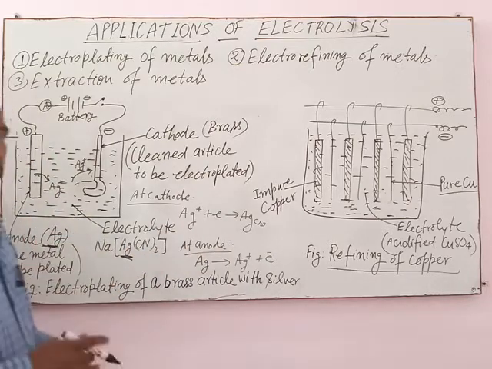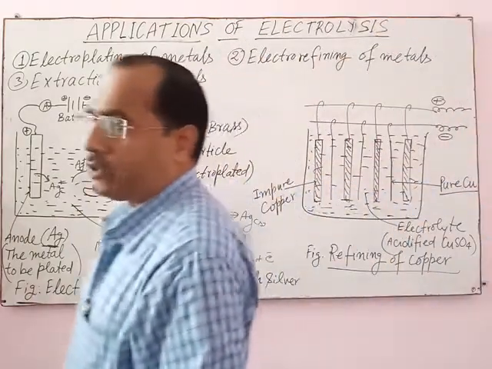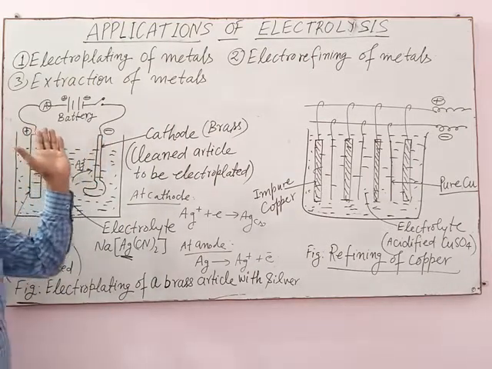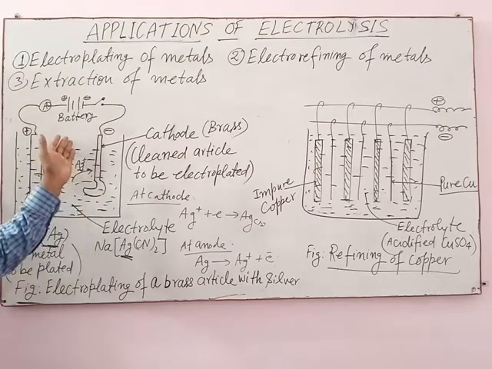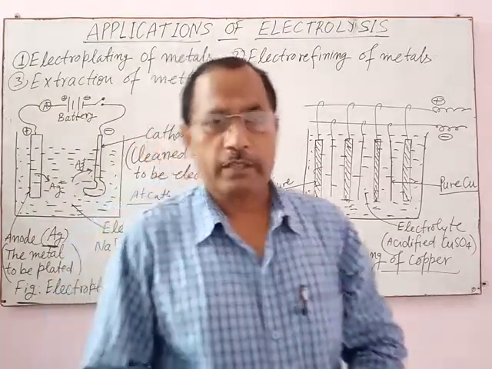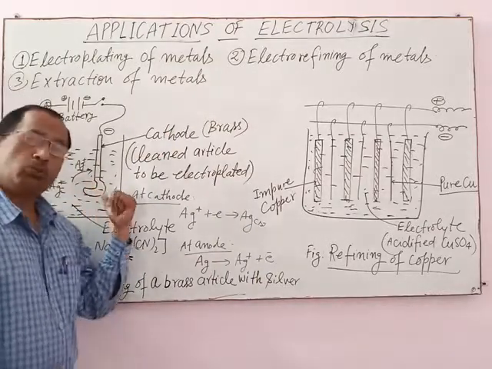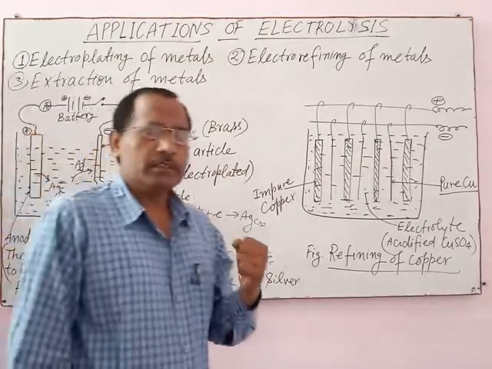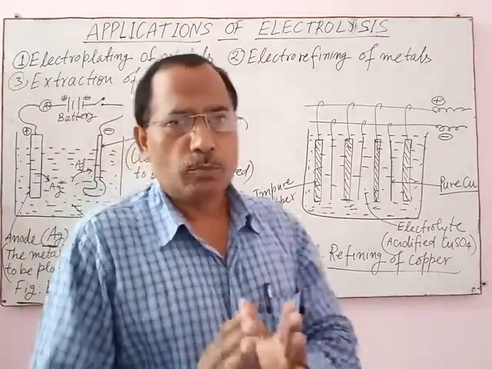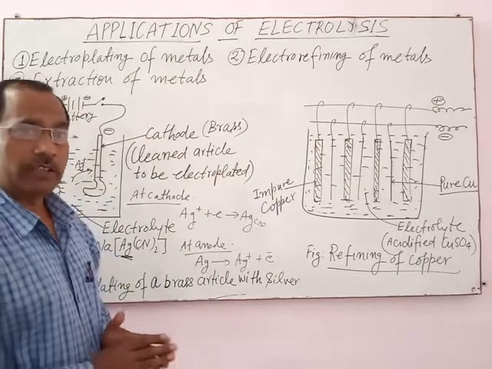Now, the most important thing during the process of electrolysis is the strength of the current, the power of the current. Low current for a long time is required for effective coating. It means low current for a long time gives smooth, uniform coating on the surface of the article.